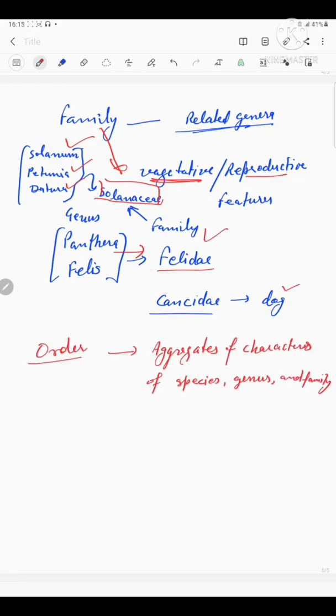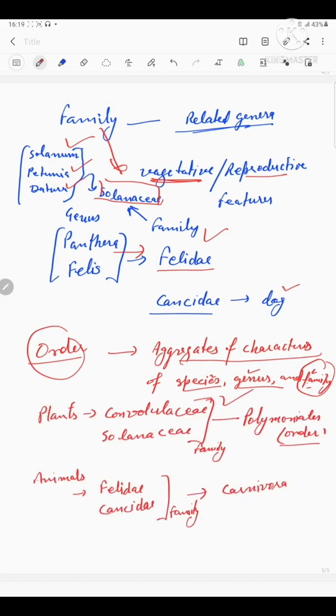As you have seen earlier, categories like species, genus, and family are based on a number of similar characteristics. Generally, order is also an aggregate of the characteristics of genus, species, and families. Order, being a higher category, is the assemblage of families which exhibit a few similar characteristics. The similar characters are fewer in number as compared to different genera included in a family.